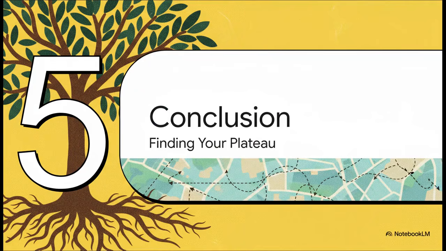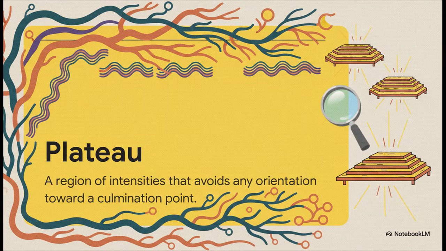Section 5, Conclusion, Finding Your Plateau. So, we've covered trees, rhizomes, maps, and tracings. Now let's see how all of these biological metaphors tie back to the actual title of the source text itself. The book is called 1,000 Plateaus, but what exactly is a plateau? Well, drawing on observations of Balinese culture, the authors define a plateau as a continuous, self-vibrating region of intensities. Rather than trying to build up to some massive climax or a final endpoint like traditional Western thought basically always tries to do, a plateau sustains a height of energy. It leaves a dynamic afterimage. You reach a peak, and instead of dropping off, you just ride that intense, sustained energy, and you inject it into other parts of your life to form entirely new rhizomatic connections.